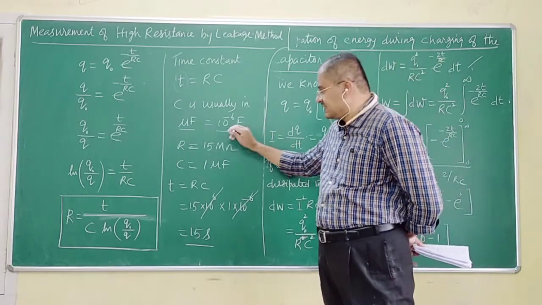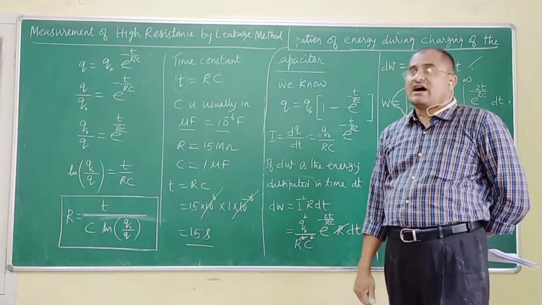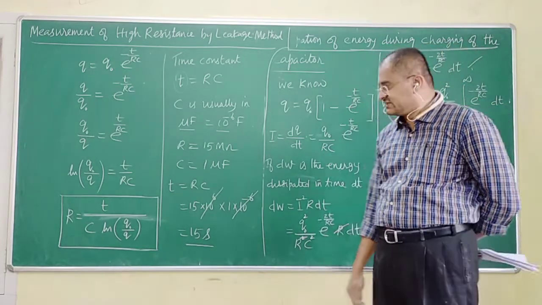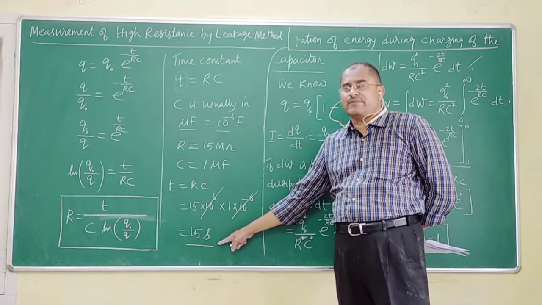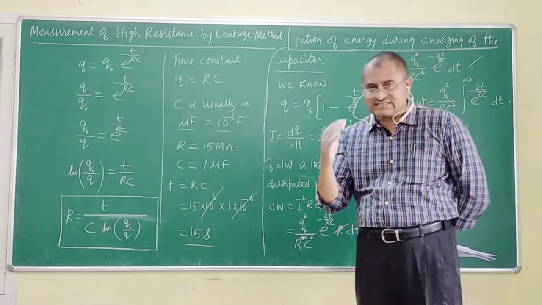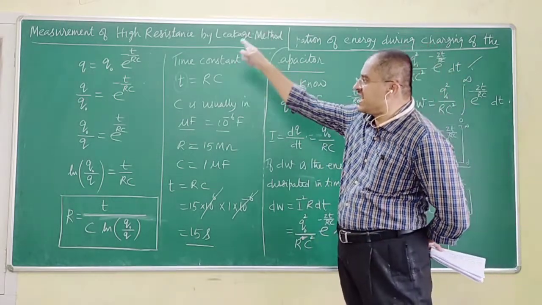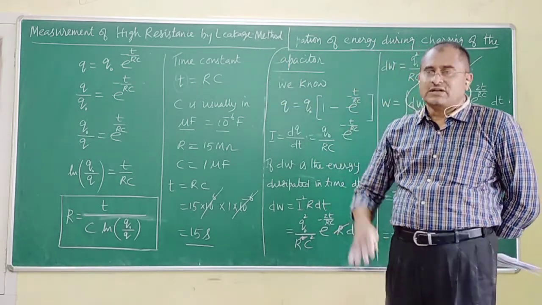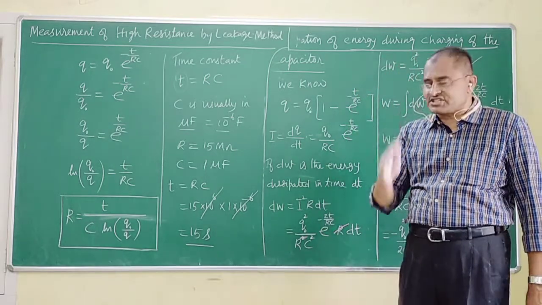Since C is always in microfarads, R, only if it is in the order of megohms, the time constant of the circuit will be of the order of a few seconds. Therefore, this is the reason why I say measurement of high resistance by leakage method. Therefore, you can measure only high resistance and any other resistance can't be measured.